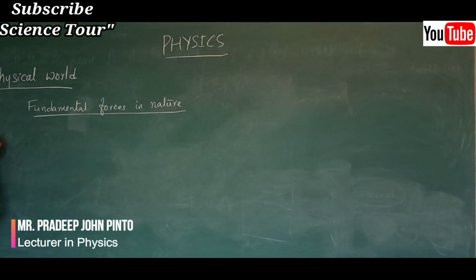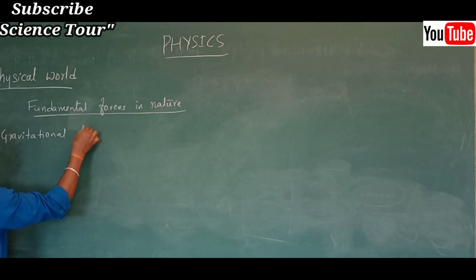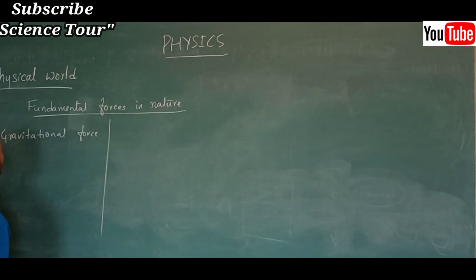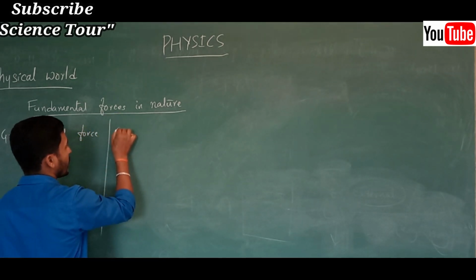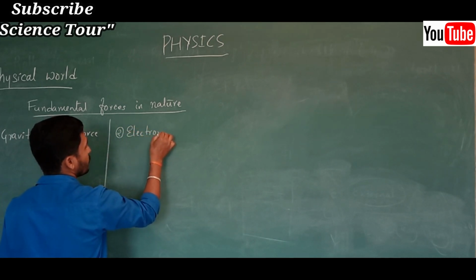So which are those? The first one I am going to write down is gravitational force, and the second one is electromagnetic force.